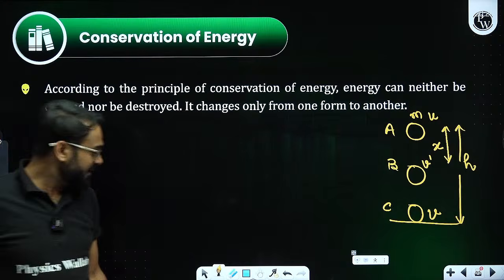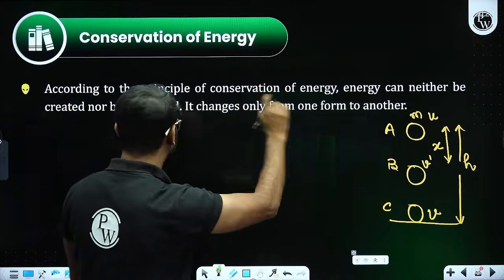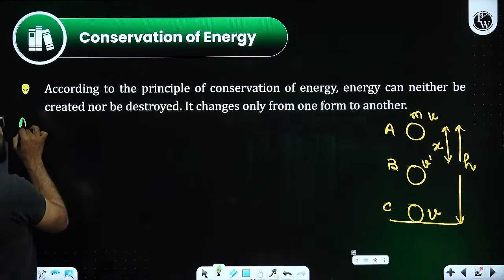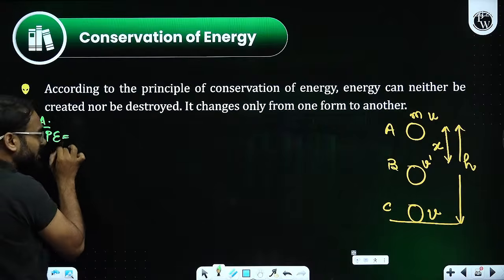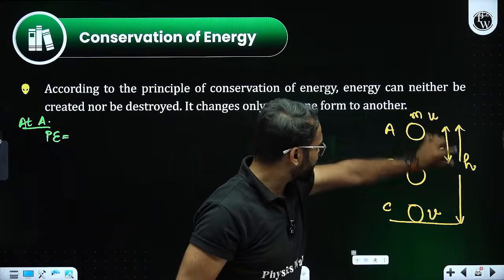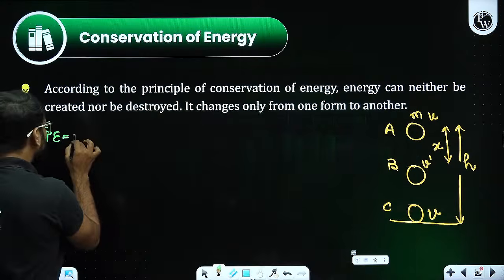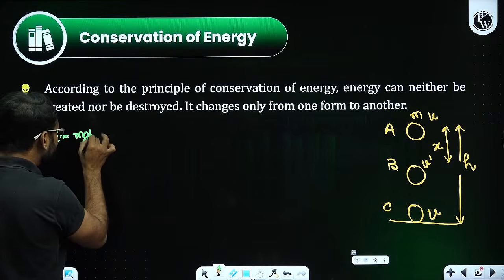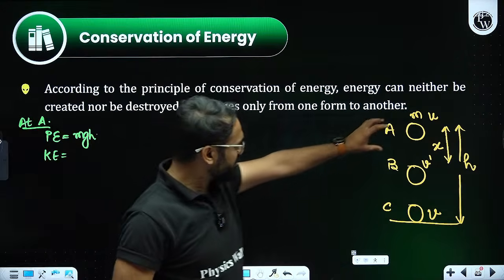This is what we have seen. Now if I need to find the value of energies over here, at position A, can you please tell me what will be the potential energy? Sir, there is a height h. Only one energy is going to be possessed, that is mgh. Second, if I ask you, will there be any kinetic energy? No, sir, it is placed over here.